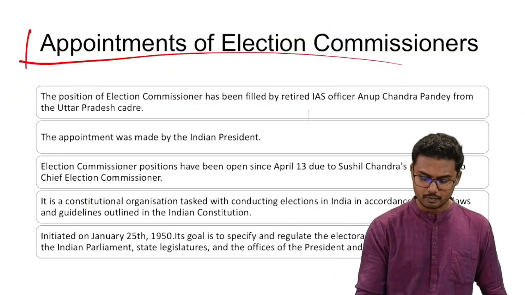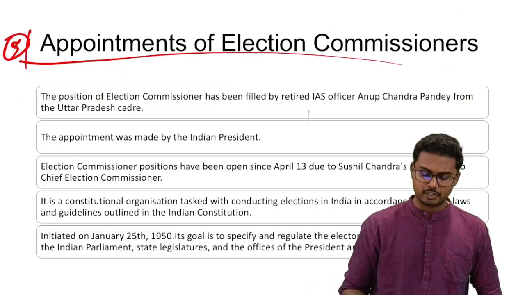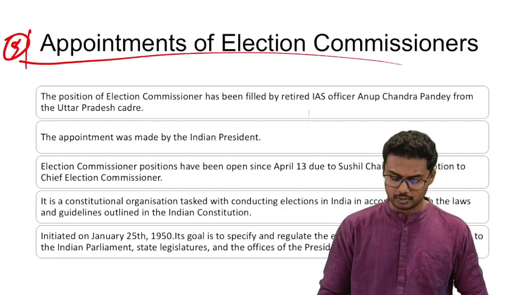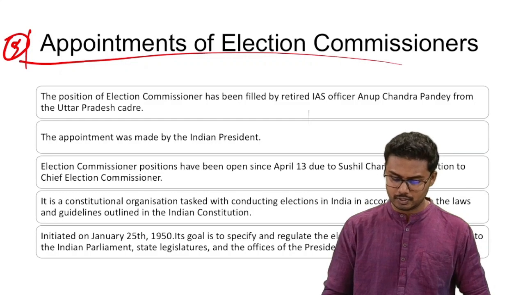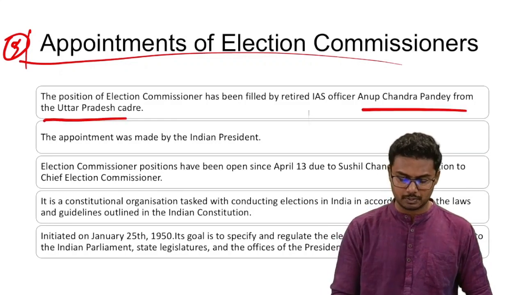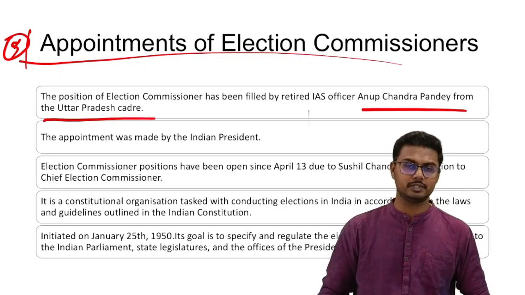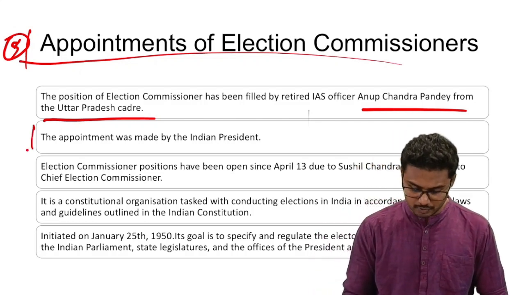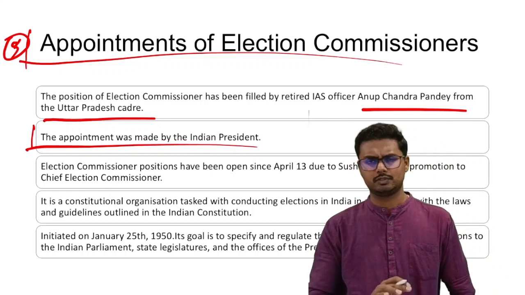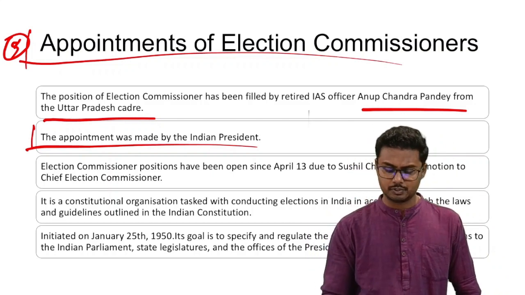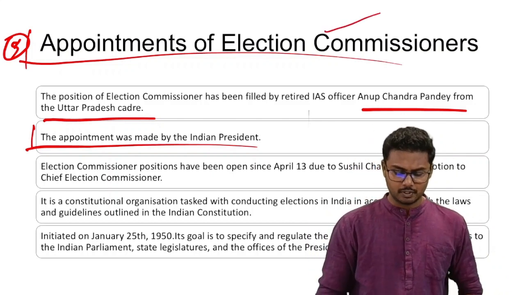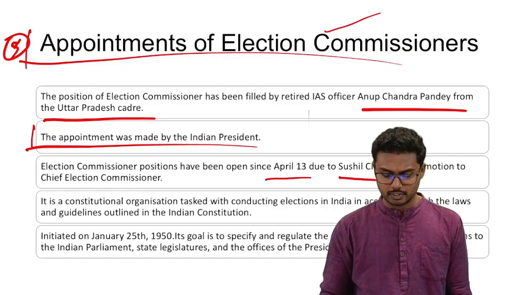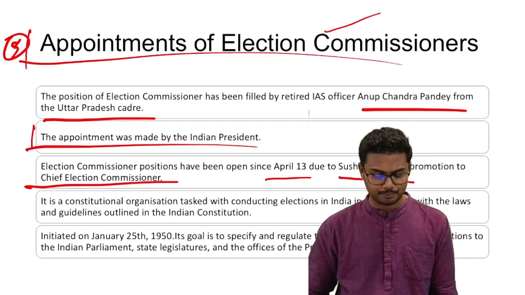Next, recently new election commissioners have been appointed. The position of election commissioner has been filled by retired IAS officer Anup Chandra Pandey. He is from the Uttar Pradesh cadre, and who appoints these election commissioners? It is the President of India, Rashtrapati. All right. There was a lot of hue and cry over the vacant positions of election commissioners. The positions were vacant since April 13 due to Sushil Chandra's promotion to Chief Election Commissioner.